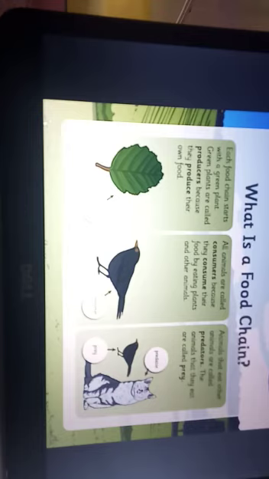All animals are the consumers because they consume the food that is manufactured by the plants. Animals that eat animals are called predators, and the animals that are eaten form the prey.